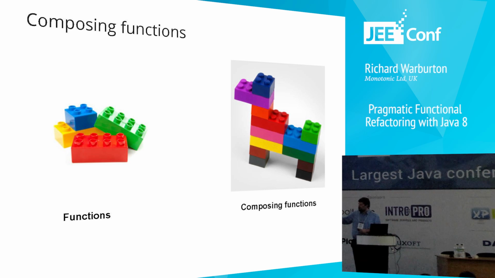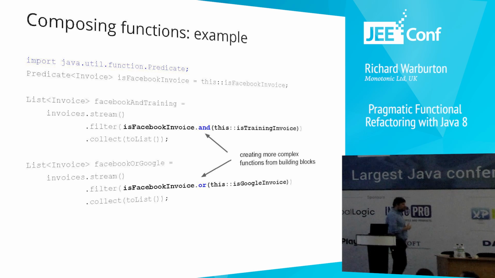So Lego has this great property that you can take individual blocks of Lego and you can put them together to build more complex, more interesting features. And functions have the exact same characteristic. Once we've said we've got first-class functions, that they're genuine concepts, we can start putting them together to do more interesting things. So, with our example from earlier, here we've rewritten the code to use Java 8 streams. So we're going to take a stream of an object, we're going to filter those values again by some predicate, and then we're going to build up a list at the end. But we've got here two different choices.